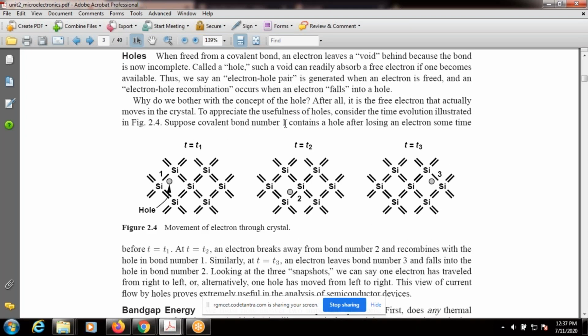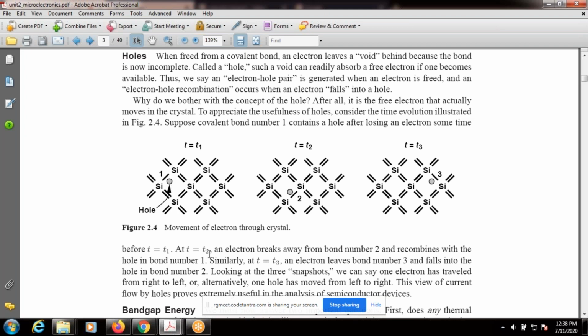Suppose the covalent bond number 1 contains a hole after losing an electron sometime before t equals t1. Before t equals t1, bond number 1 is incomplete. That means there is one free electron and one hole.